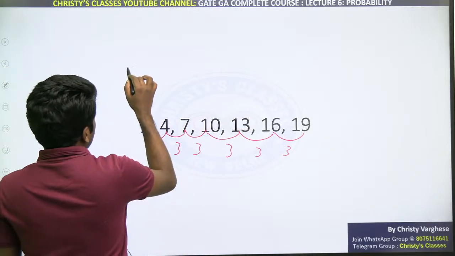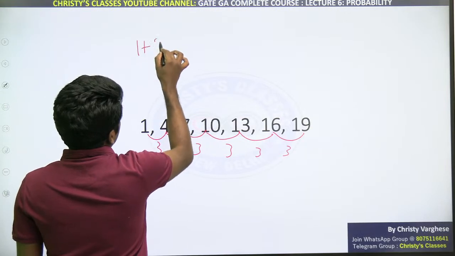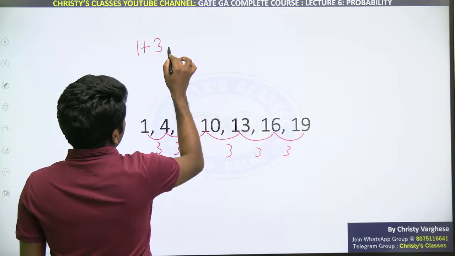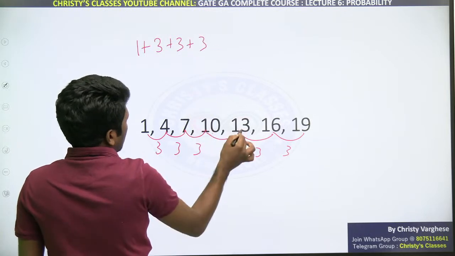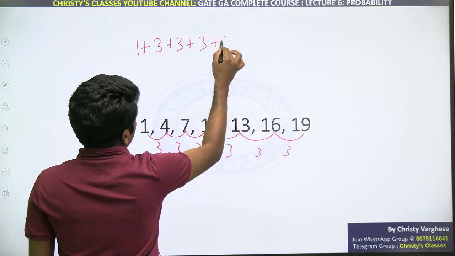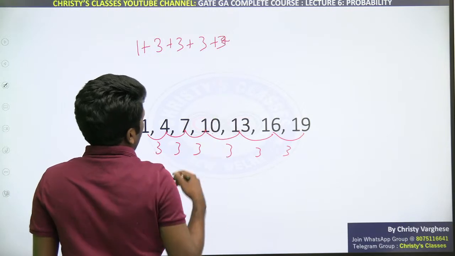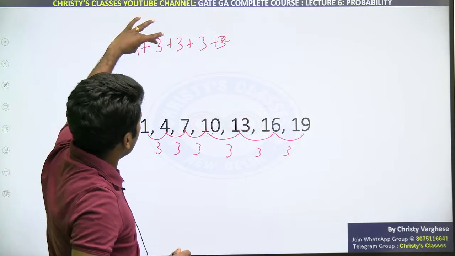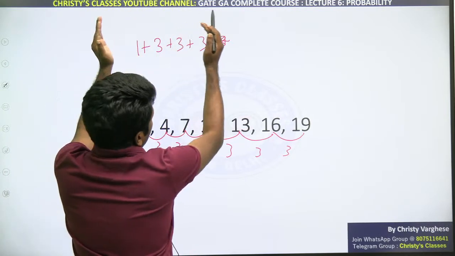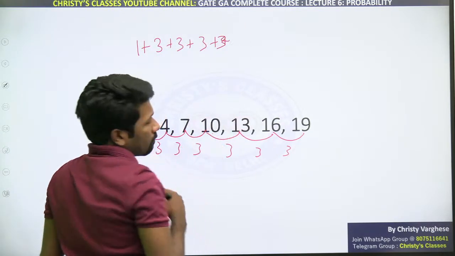To get the second term, what are you doing? You are adding 3. To get the third term, you are adding 1 more 3. To get the fourth term, you are adding 1 more 3. To get the fifth term, you are adding 1 more 3, and so on. Are you all understanding? This is the first term, this is the second term, this is the third term, this is the fourth term, this is the fifth term.